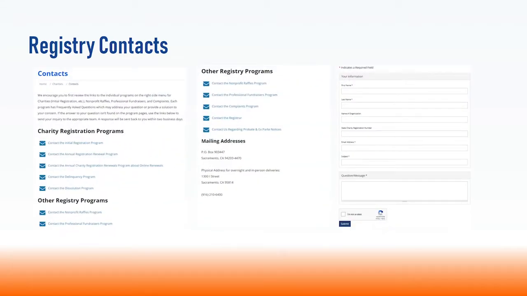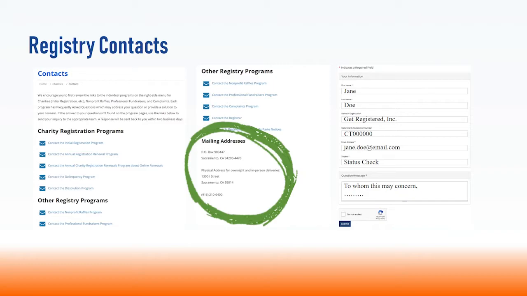If the answer to your question isn't found on the program pages, you may use the links on this web page or the one found on the program's web page to send your inquiry to the appropriate team. This page also contains the registry's mailing address and the phone number to the registry's phone tree. Note, the registry does not staff a call center. The call tree allows for messages to be left by the public, and as such, it is highly recommended to send inquiries using the contact forms.